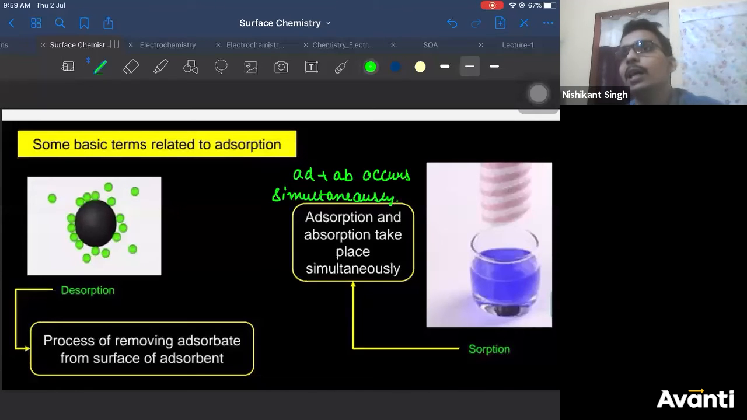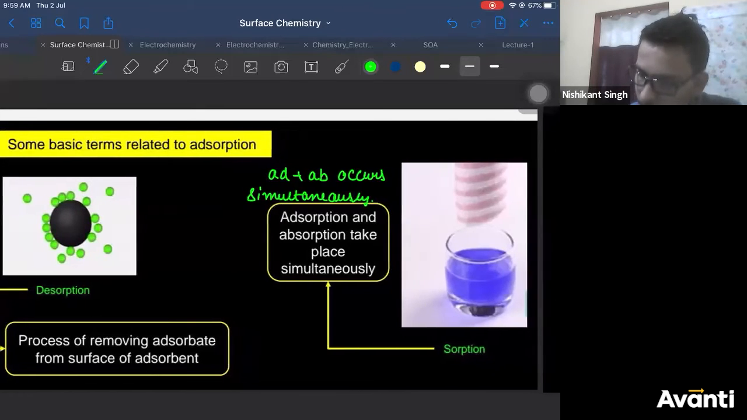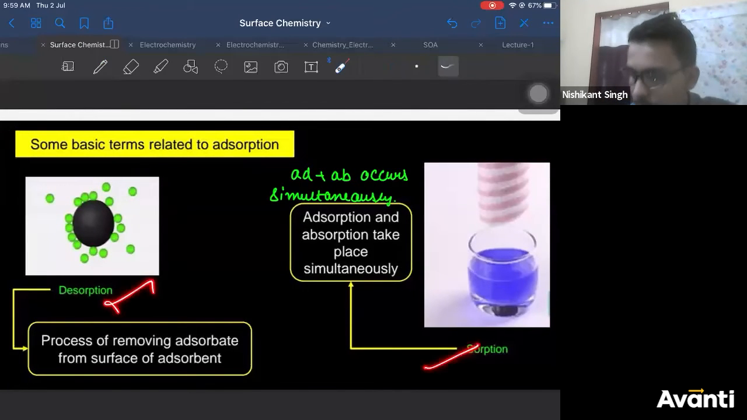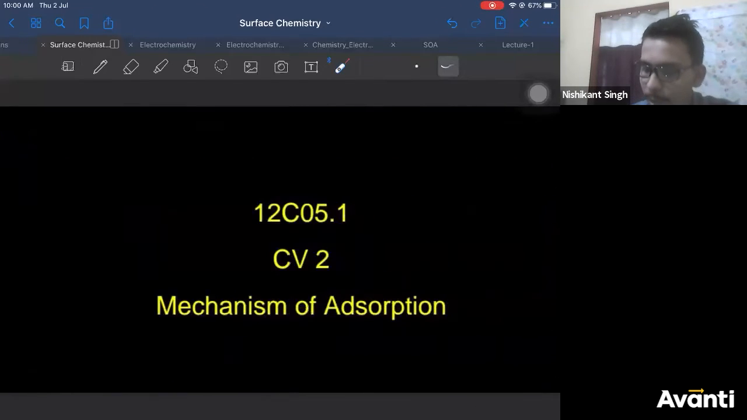Body taking in air, I don't think it's an example of sorption. Right, let's move ahead with the next thing. Occlusion I have explained. Desorption I have explained. What is desorption? What is sorption? I have explained. What is occlusion, I have explained that also. Okay? Now let me go towards the mechanism of adsorption. Right?